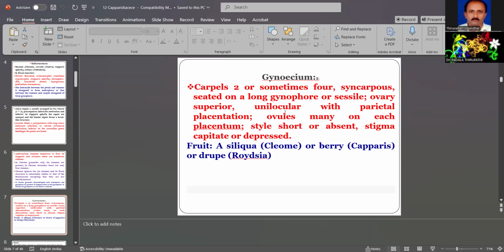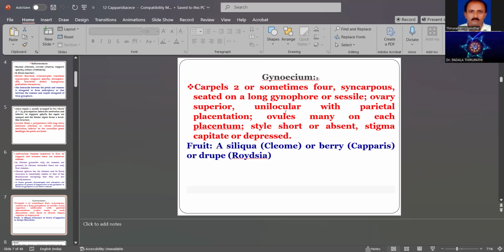There are many ovules on each placenta, and the two carpels each have a large number of seeds, that is, ovules. Before fertilization, they are ovules. After fertilization, the ovules develop into seeds. The style is short, and the stigma is capitate or depressed.